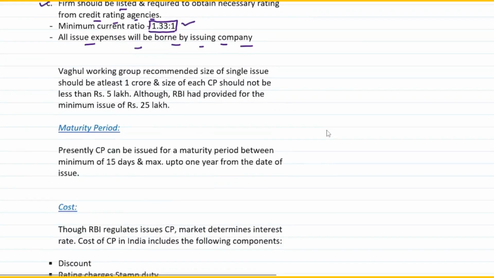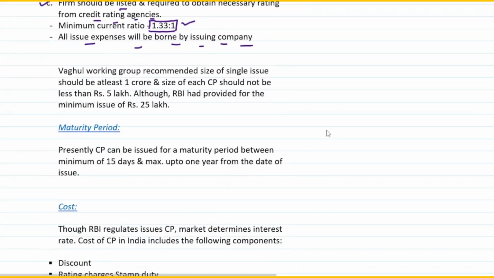Okay, moving on. There's a working group called the Vagul working group. Now they recommended the size of a single issue should be at least 1 crore. So when you are issuing commercial paper, the size of it should not be less than 1 crore, and the size of each commercial paper should not be less than rupees 5 lakhs, right? So the total level of issuance of the commercial paper should be 1 crore, and each issue should not be less than rupees 5 lakh.